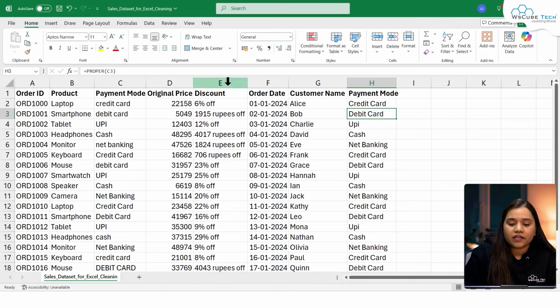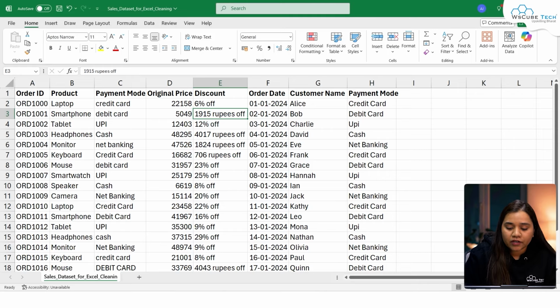Similarly, we can now see the discount column. Let's say if I want to calculate the total price that a person has paid, that would be original minus the discount that has been given over here, right? So how do we find the discount amount when the discount somewhere has been given in the format of percent off, while some of them are given in the format of rupees off? Okay, so how do I fix this?